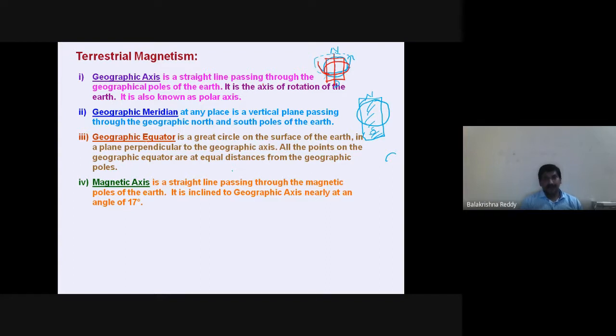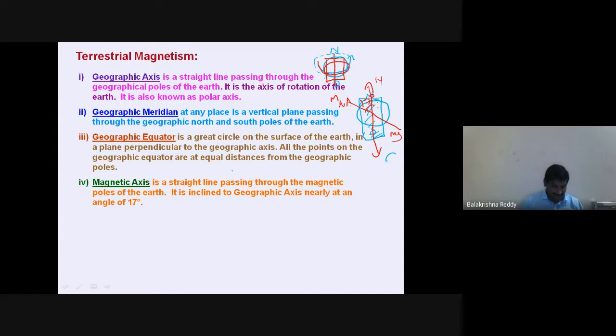Now coming to the magnetic axis. Obviously the magnetic axis is tilted by about 11 degrees. Some books give 11 degrees and some books give 17 degrees, approximately, with respect to the geographic axis. This is the magnetic poles, magnetic north, magnetic south, we can write. The tilting with respect to the geographic axis is how much? 17 degrees.